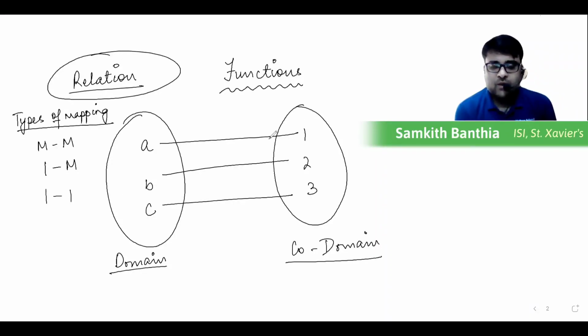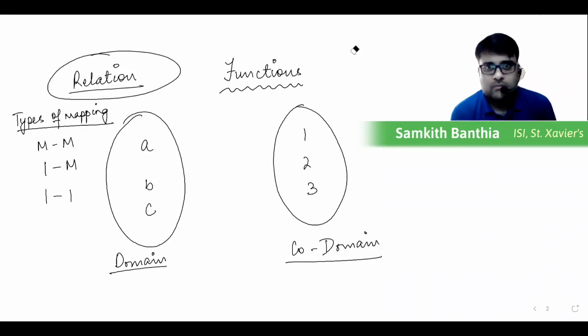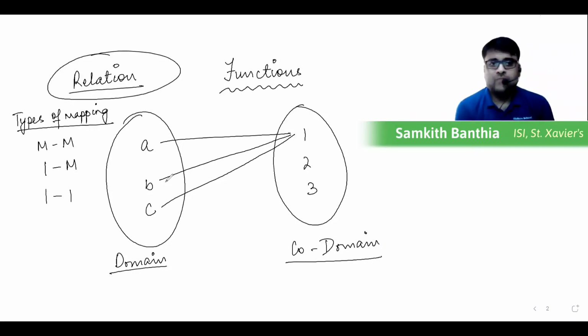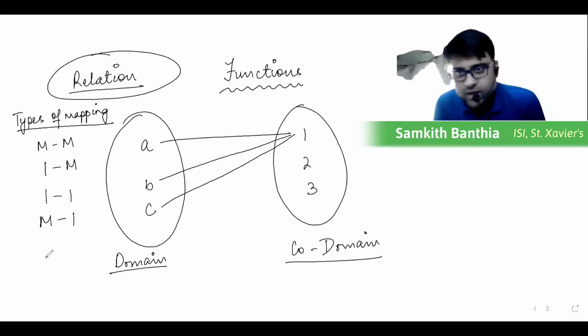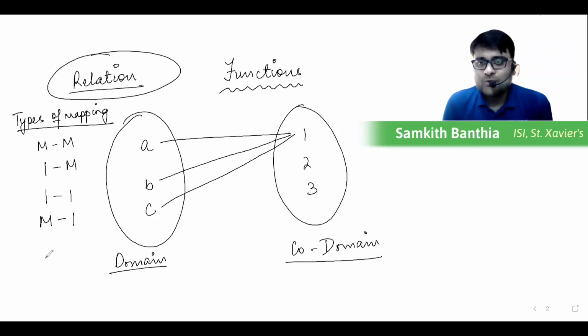One to one mapping. A going to 1, B going to 2, C going to 3. One to one mapping. Okay. A going to 1, B going to 1, C going to 1. None of them going to 2 and 3. This is a many to one mapping. Okay. Anything else do you think is possible apart from many to many, one to many, one to one, and many to one? Anything else do you think is possible?